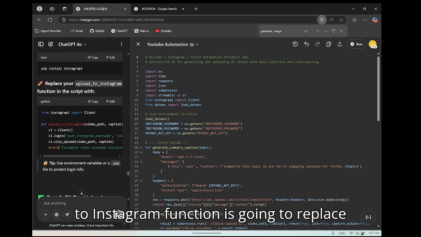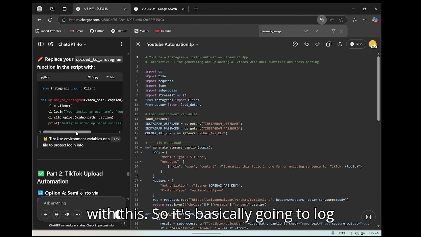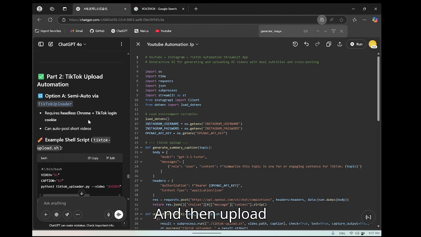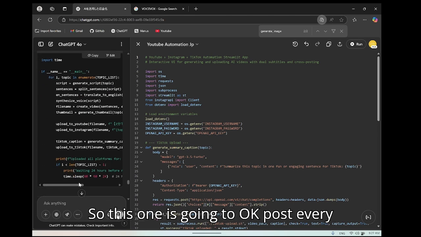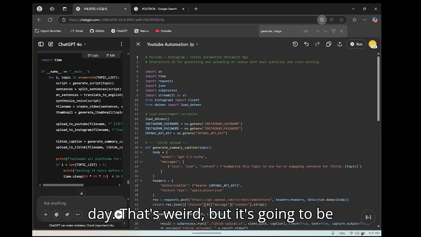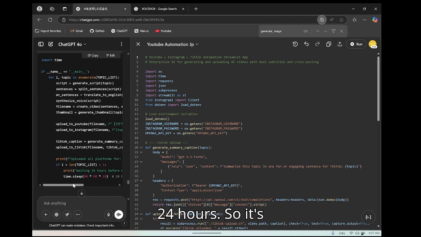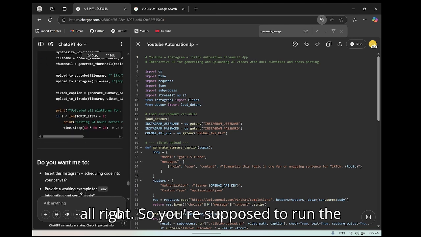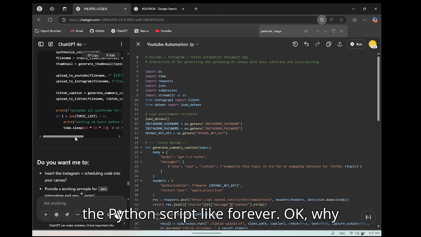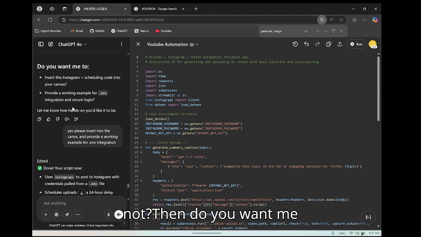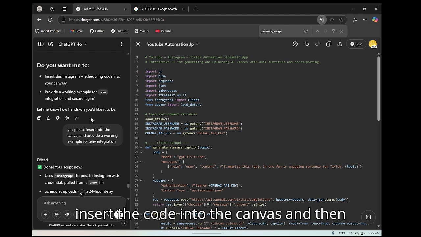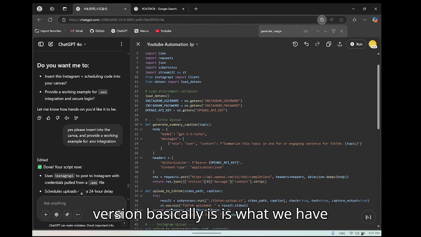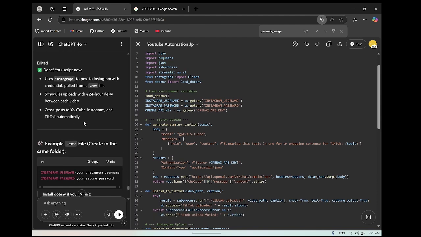The upload to Instagram function is going to be replaced with this. So it's basically going to log in to Instagram, etc. And then upload automation, and then semi-auto or upload scheduling, daily posting. So this one is going to post every day. That's weird, but the script is going to be waiting 24 hours. So you're supposed to run the Python script forever. Okay, why not? Then it asks, do you want me to insert the code into the canvas, and that's what I did, and I think this last version is basically what we have here. All right.